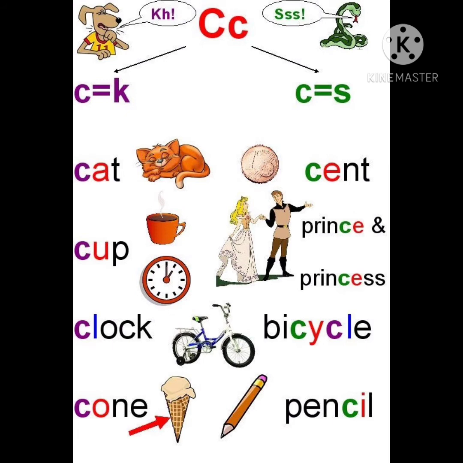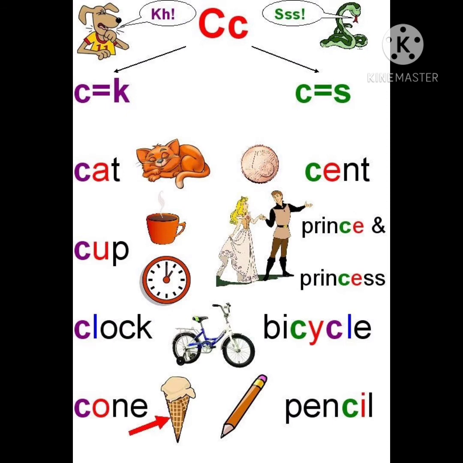Children, for this you need to learn a rule. How do you make it out how to pronounce the C in the words? For this you need to learn some rules. Now see here, in cat, what is the letter after C, children? A. So if you have A after C, that C sounds as K. Cat. That's why we say it as cat. So children, if the letter C followed by A, that C gives the sound of K.